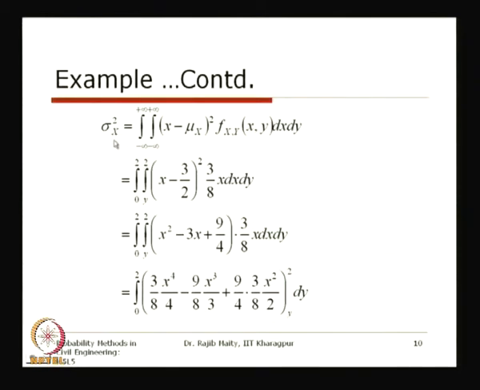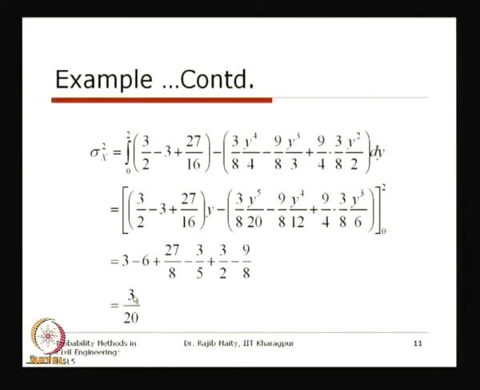So, for this sigma x squared, we are taking this, and the mu x we have already determined, that is the expectation of x, which is 3/2, as we have seen earlier. Now, we are placing this, with the suitable limits for the entire range of the support of the random variable. If we do this integration step, we see that sigma x squared comes to be 3/20.